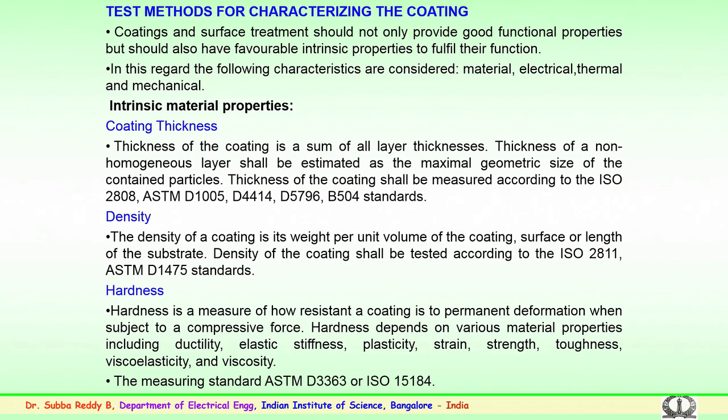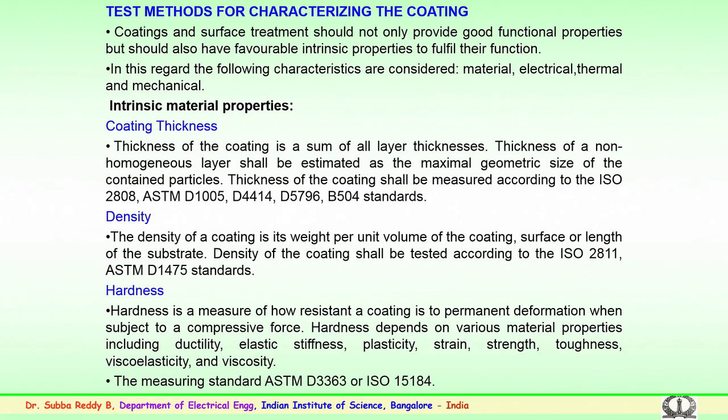The thickness of the coating shall be measured according to ISO standard 2808, and there are ASTM standards prescribed, D1005 and D4414, and other standards which give the information about the thickness of the material to be coated on